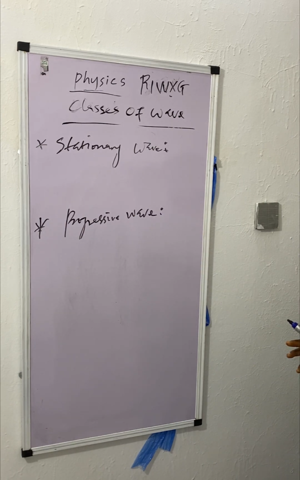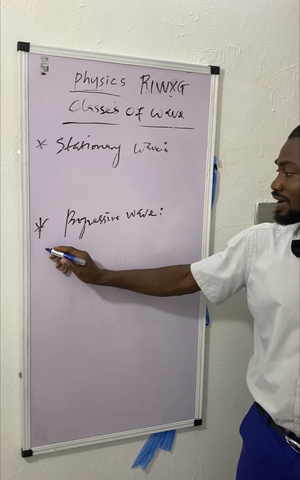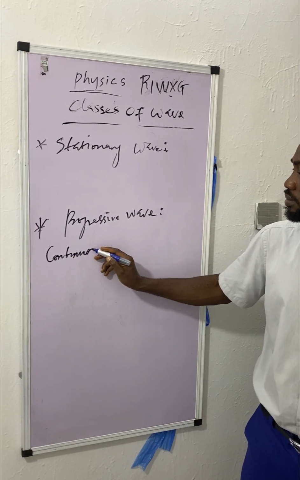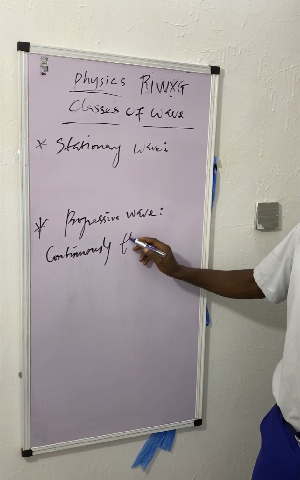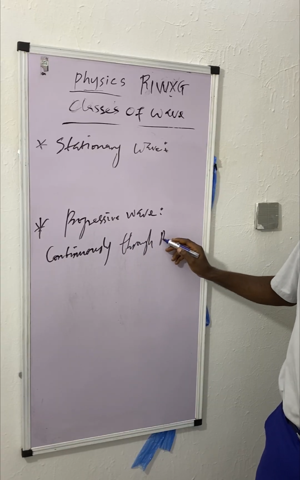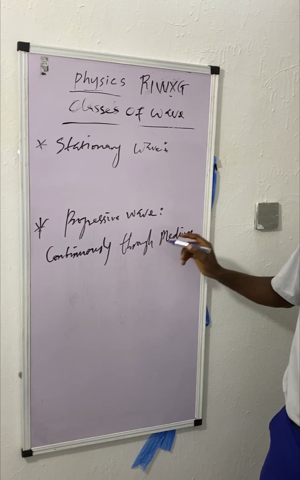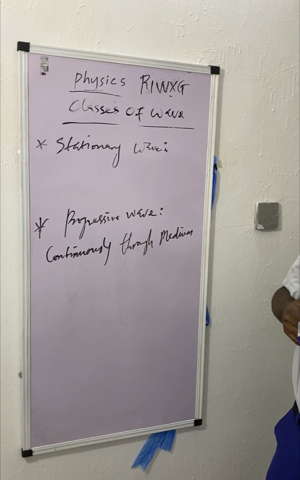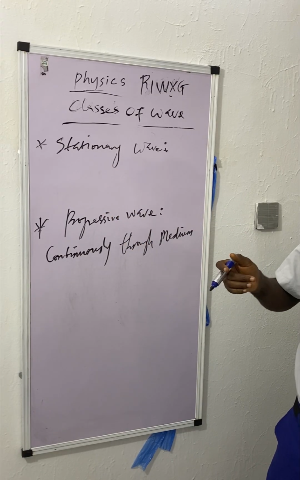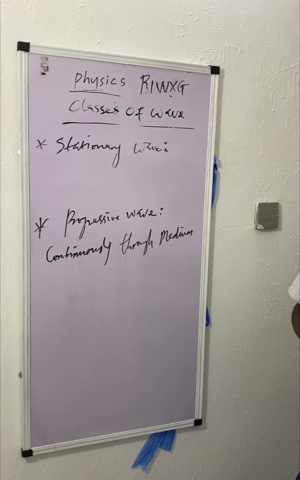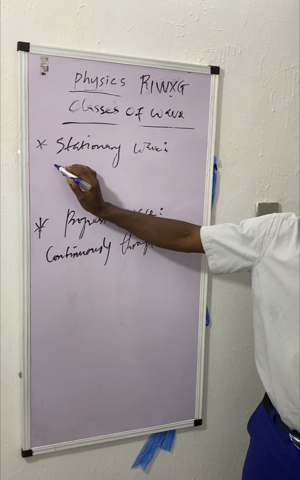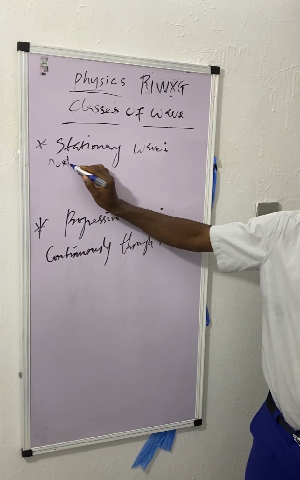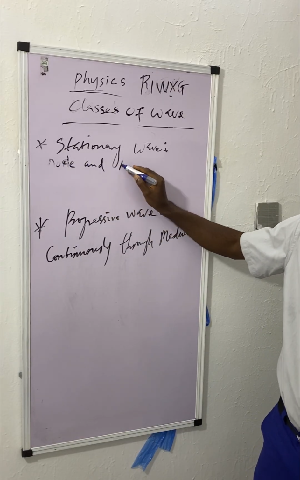Progressive wave is continuous propagation. Transferring energy continuously through a medium. All right. That's for progressive wave. Therefore, stationary wave is produced by superimposition of two waves of same frequency traveling in opposite direction. So here is where we have the node and antinode.